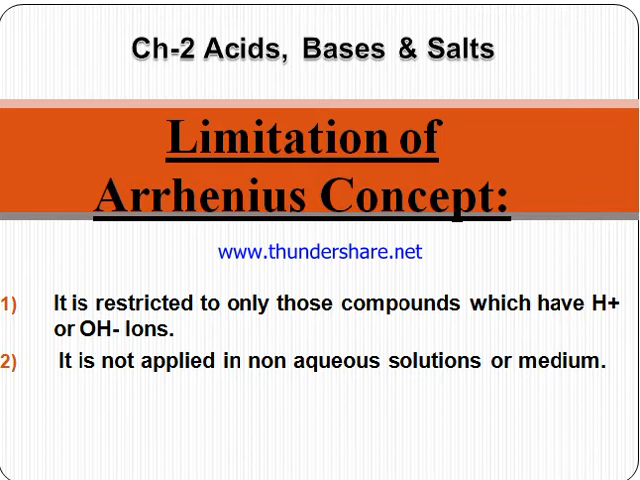Next we come to the limitations of this concept. A very important limitation is when a compound does not have H plus or OH negative ions. For example, take SO2, that is sulfur dioxide. It does not have any hydrogen, it does not have any OH, so according to Arrhenius it can't be an acid or base, but actually it is acidic in nature. So this is the limitation. It is not applied in non-aqueous solutions. If water is not present, then the Arrhenius concept can't be used.